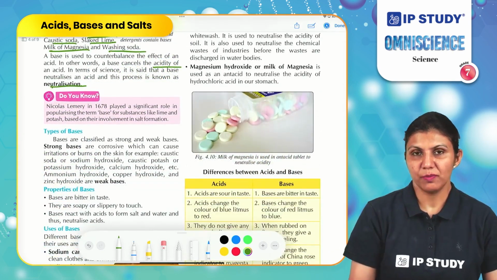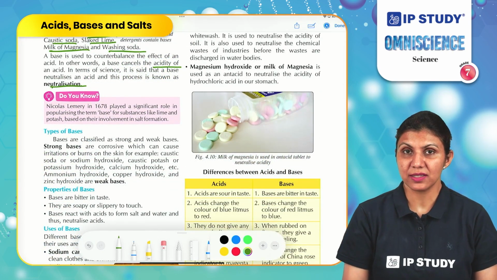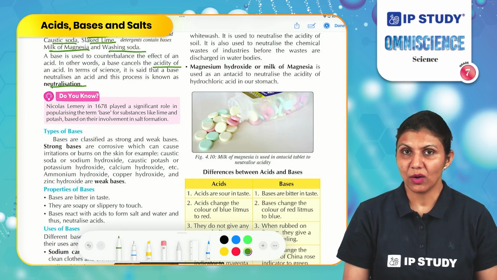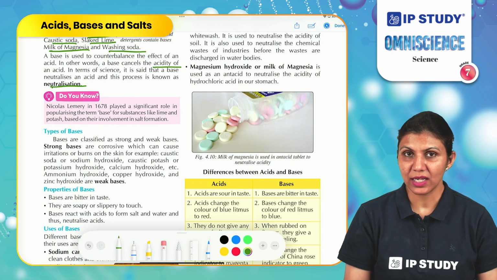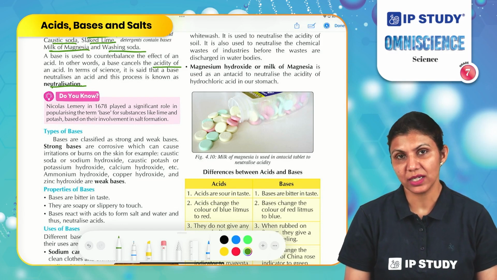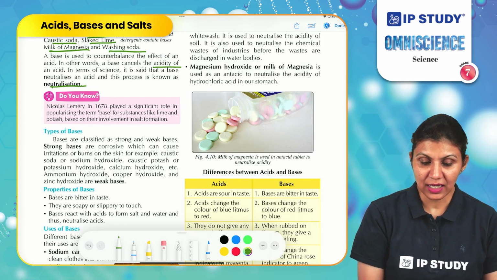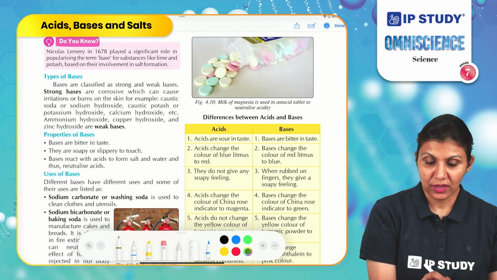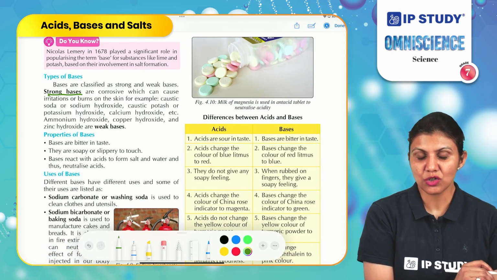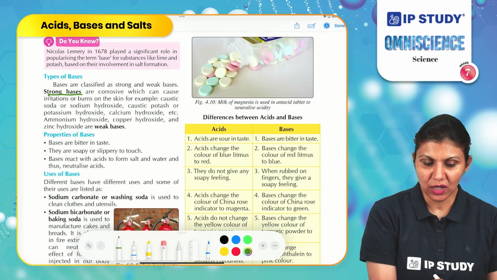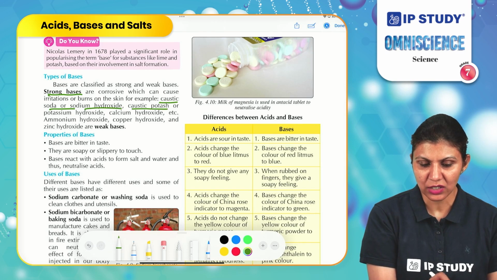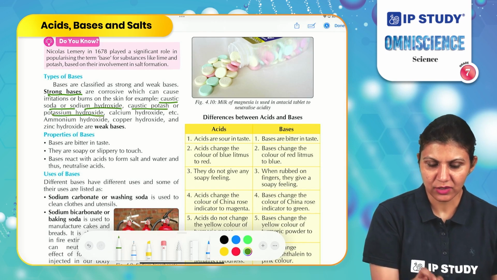What are the types of bases? As we have already discussed the types of acid, like strong and weak, concentrated and dilute, and organic and inorganic, here we have classification of bases also based on their strength. Bases are classified as strong and weak bases. The corrosive bases are strong bases, which can cause irritation or burn on the skin. For example, caustic soda or sodium hydroxide, caustic potash or potassium hydroxide.